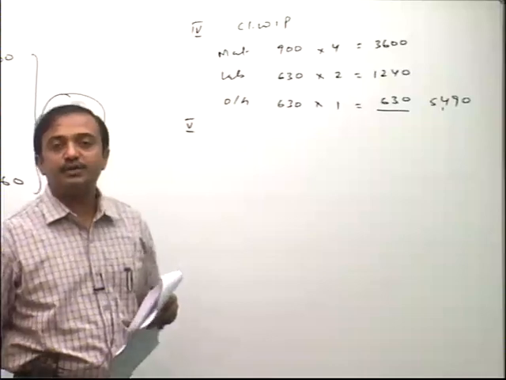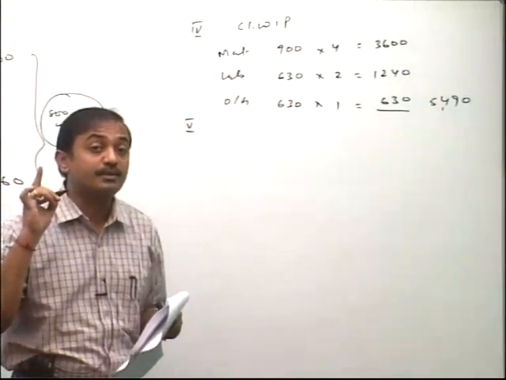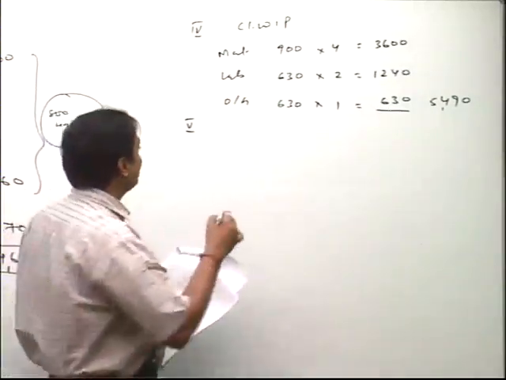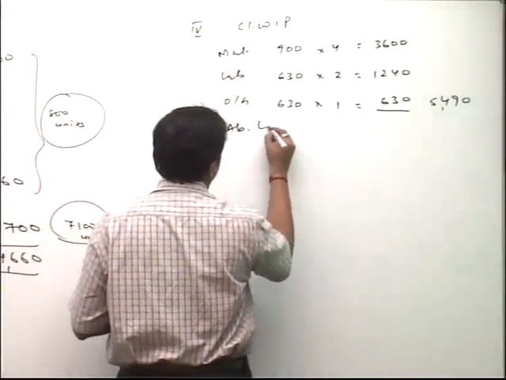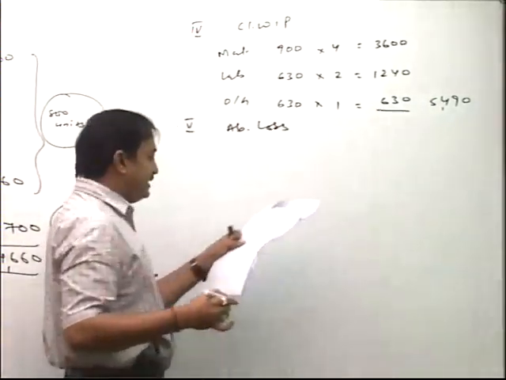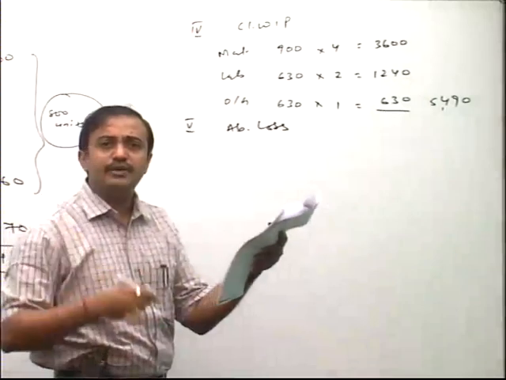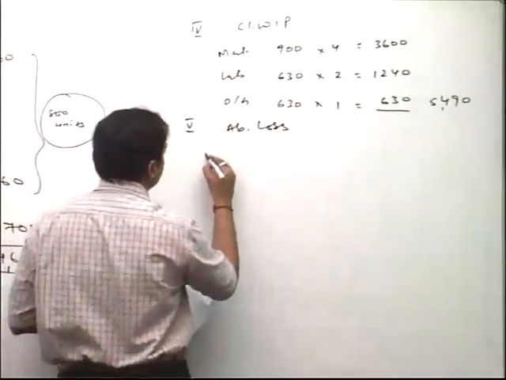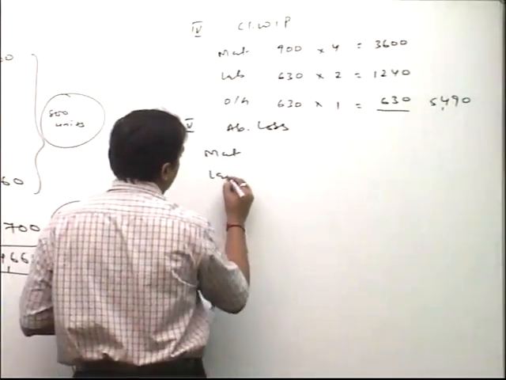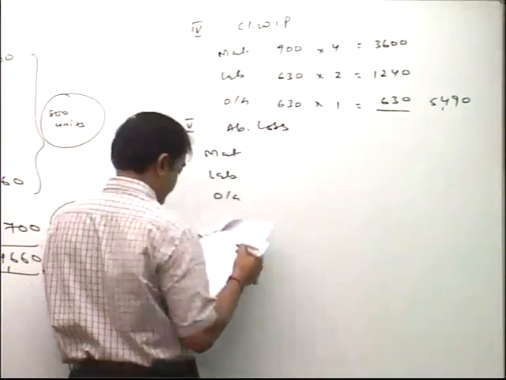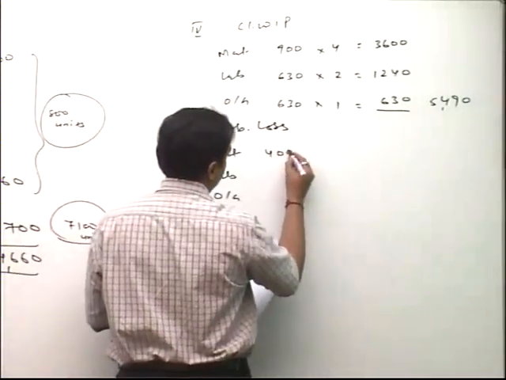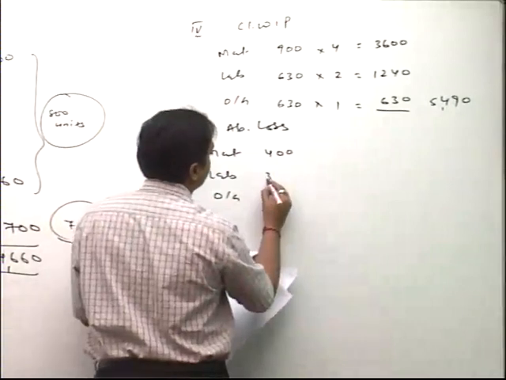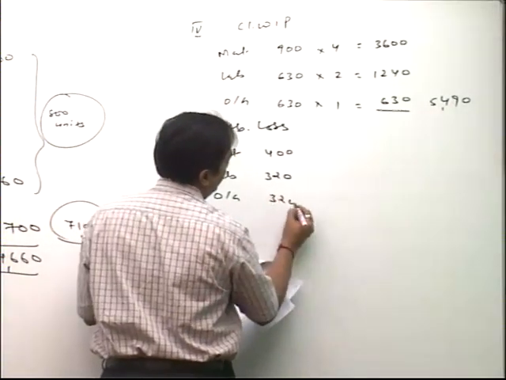Next, fifth working note, that is for abnormal loss. Last time remember abnormal gain. Friends, take abnormal loss equivalent units: material, labor and overheads, 400, 320, 320.